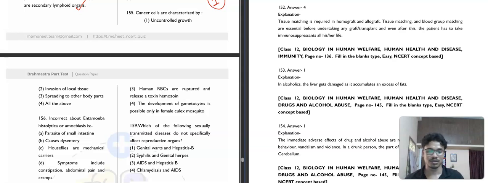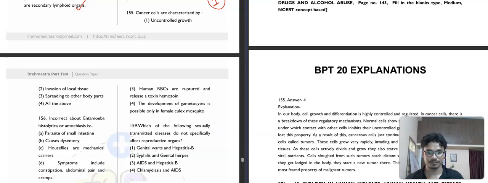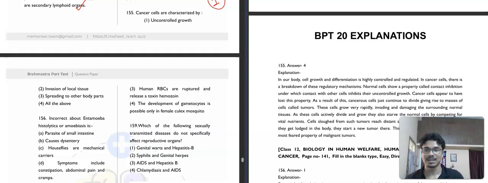Then question number 155. It is saying that cancer cells are characterized by uncontrolled growth, correct. Invasion of local tissue, correct. Spreading to other body parts, metastasis. So fourth option will be our correct answer.